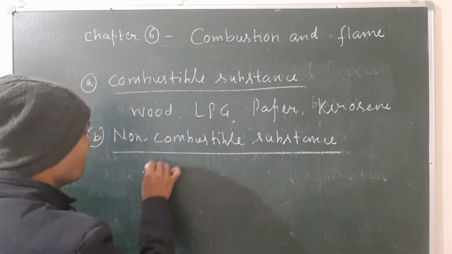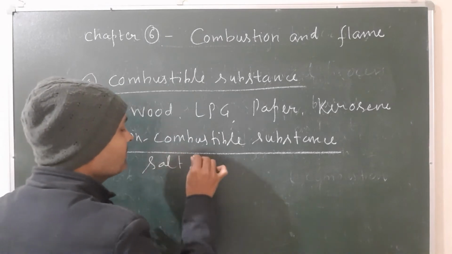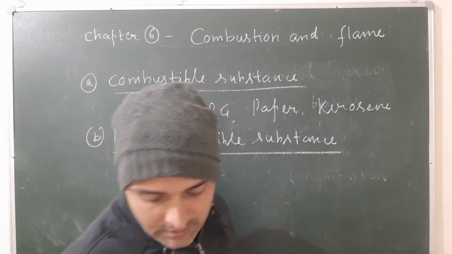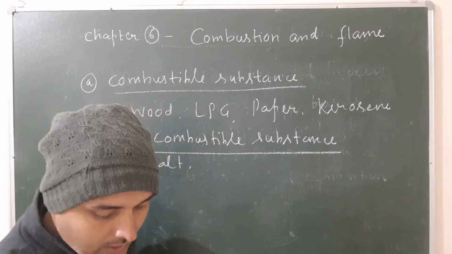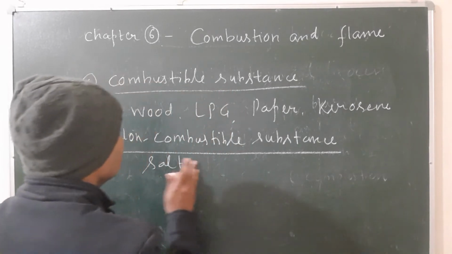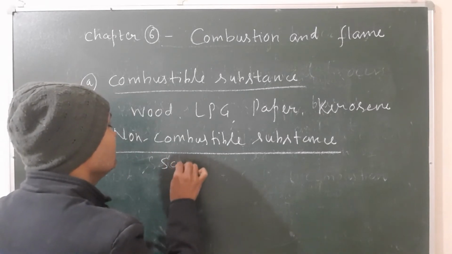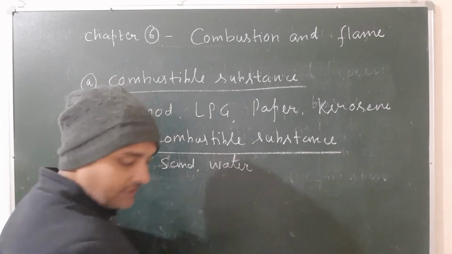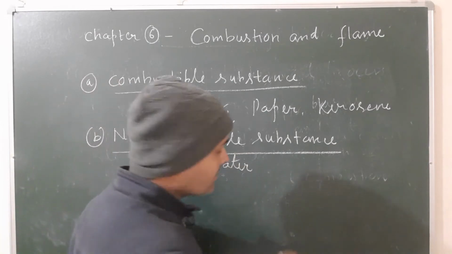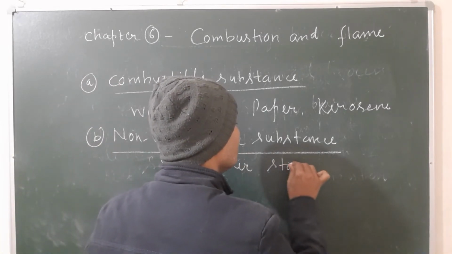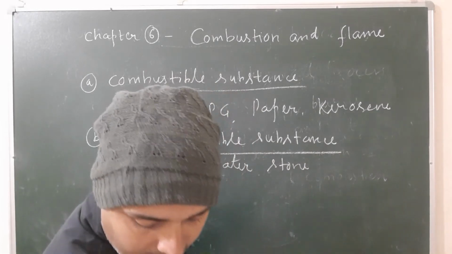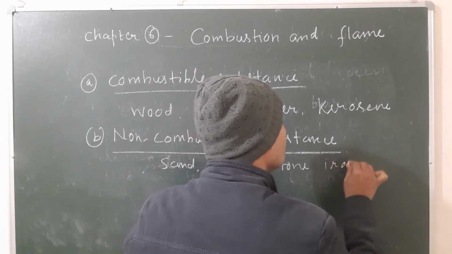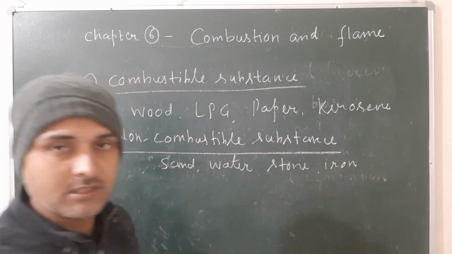For example, salt, sand, water, stone and iron. These are given in your book. You have to learn these examples only.